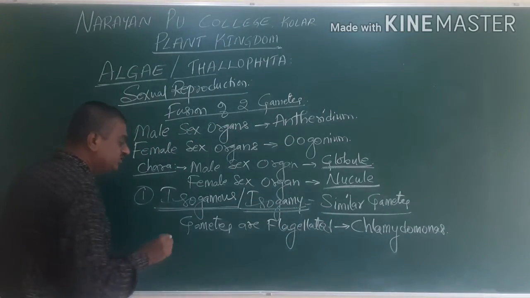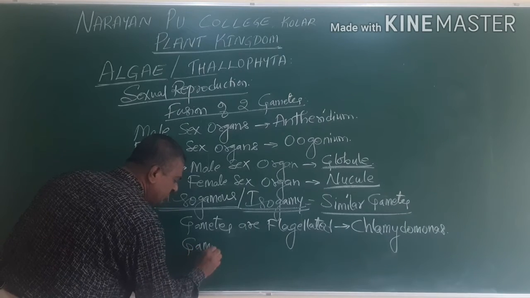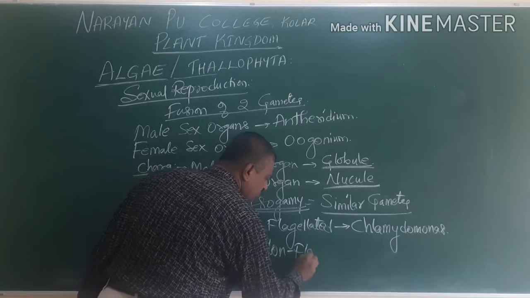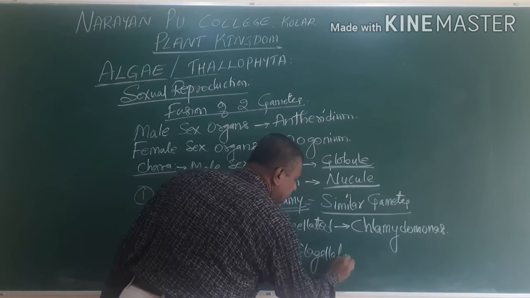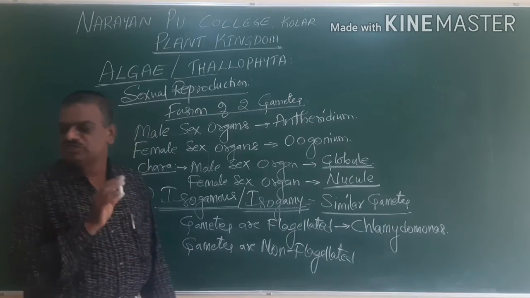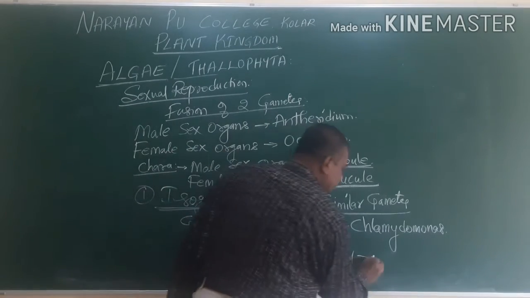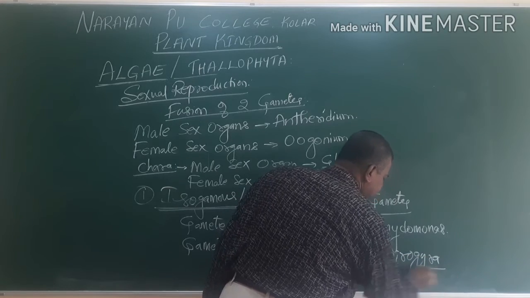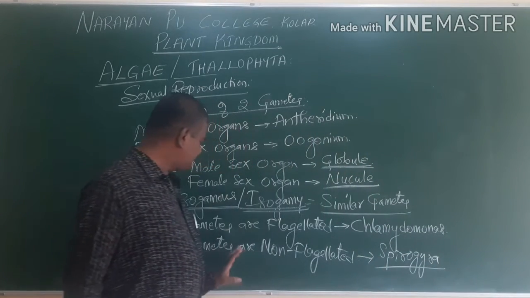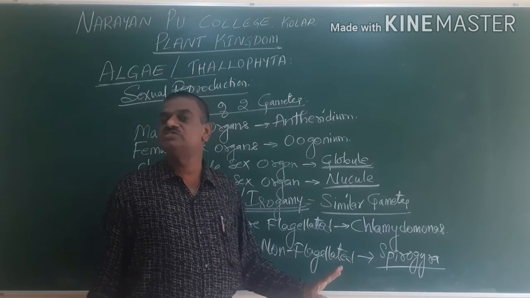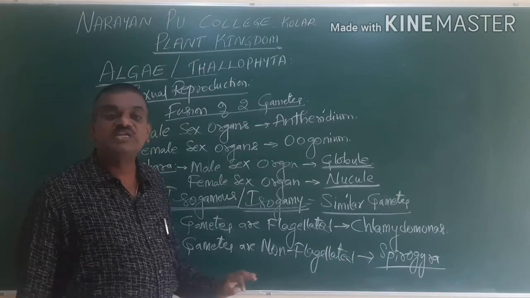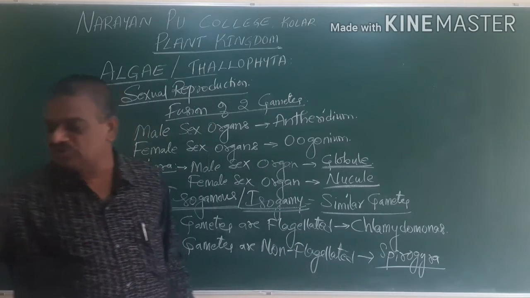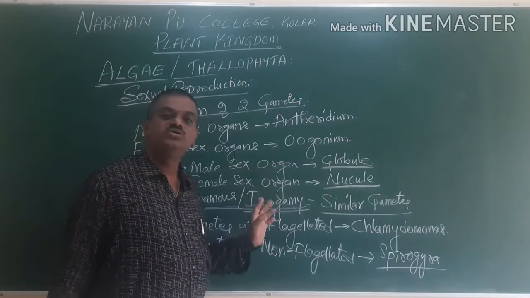When we go for gametes which are non-flagellated, the flagella is absent, and this can be noticed in Spirogyra. Here there is a presence of gametes but flagella is not there, but the gametes are similar. Hence we use the word non-flagellated gametes.